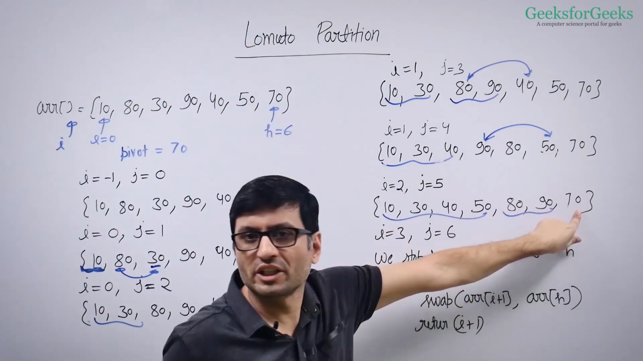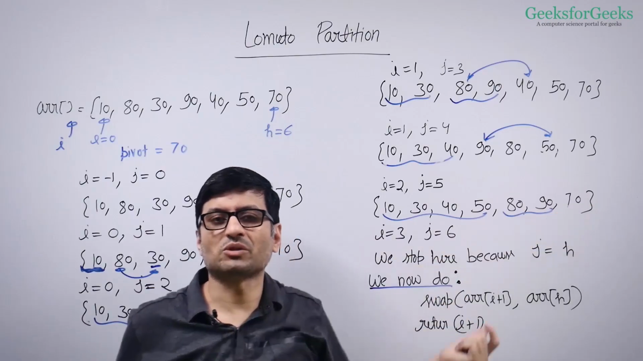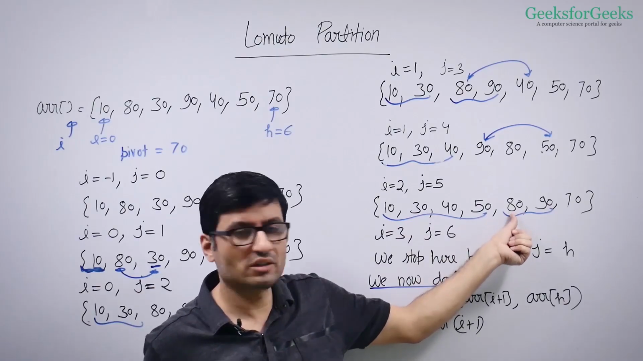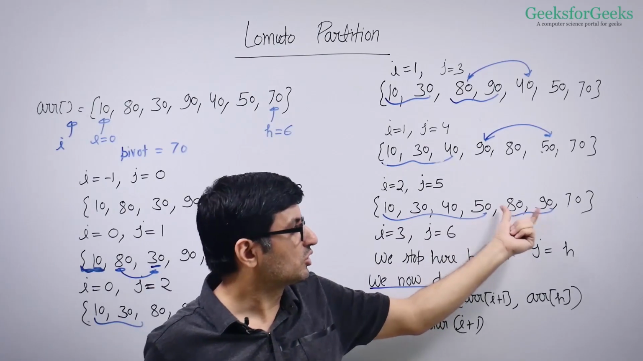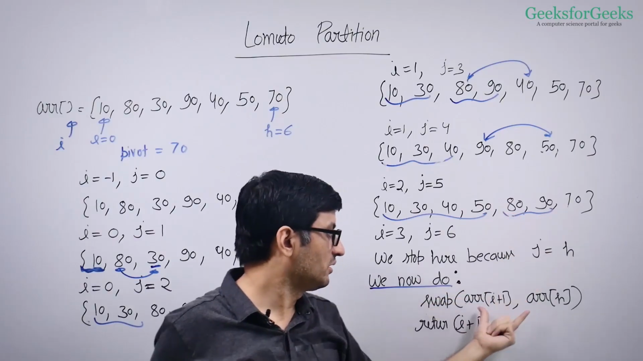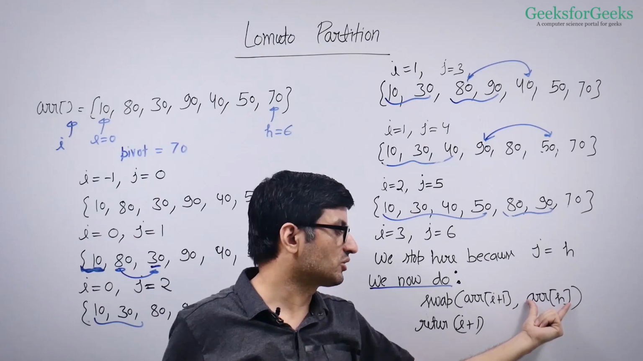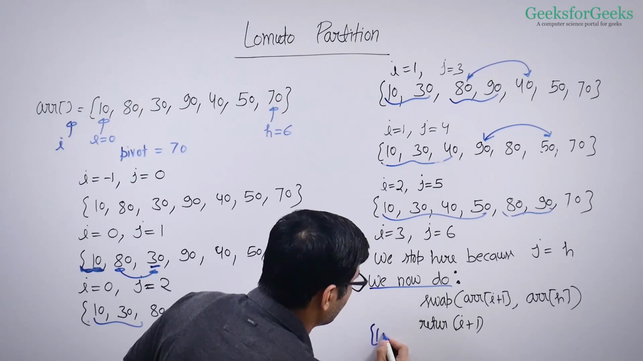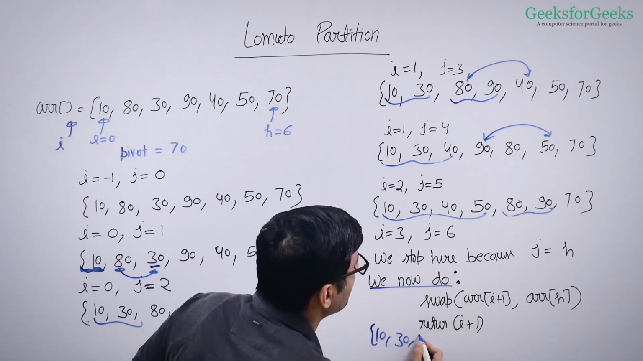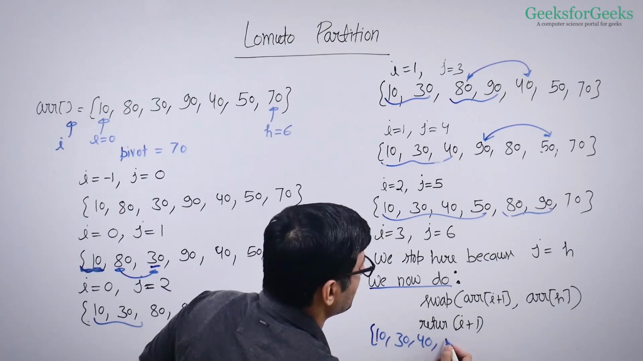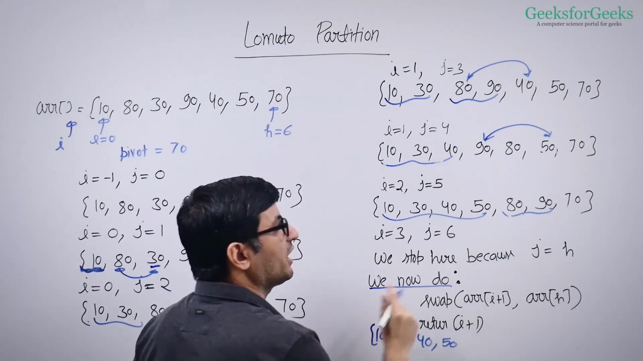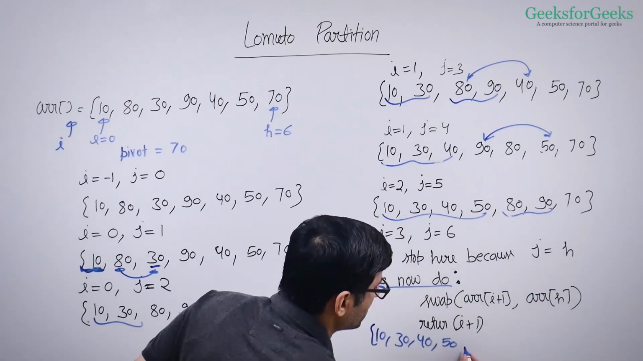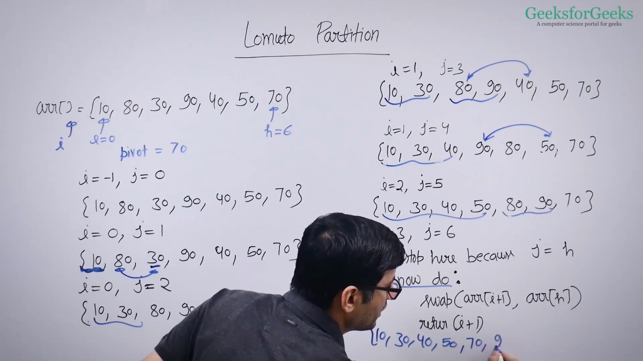How do you find the first greater element? Using i plus 1. Your i is 3. So when you do i plus 1, you will come here, right? So you swap these two elements at the end: i plus 1 and high. High is your pivot, right? So after swapping, what will you get? You will get 10, 30, 40, 50. You have swapped the i plus 1th element with the last element, with your pivot. So you will get 70 here and 90 here and then 80 here.